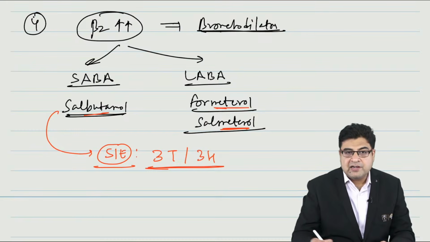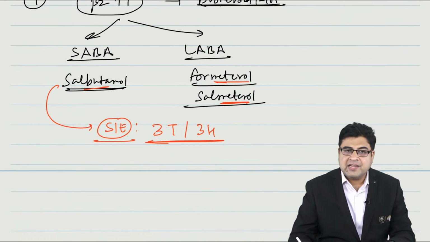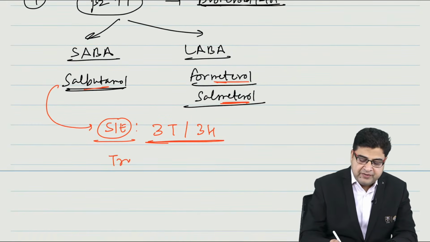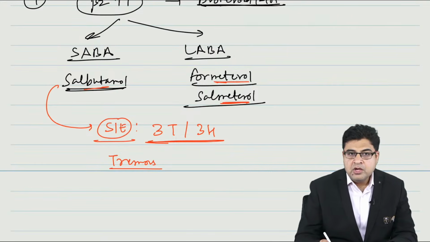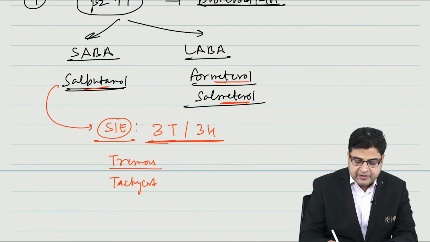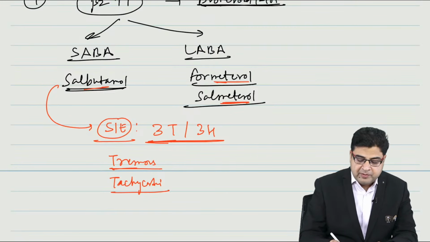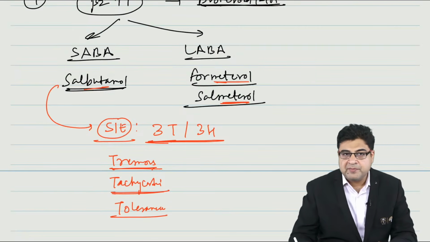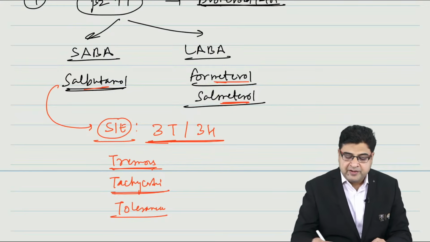The medicine can result in 6 side effects. Three side effects start with the alphabet T. The medicine can result in tremors, tachycardia, and tolerance. So this medicine is associated with tremors, tachycardia, and tolerance as side effects.